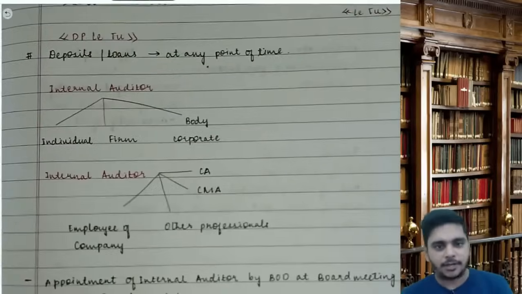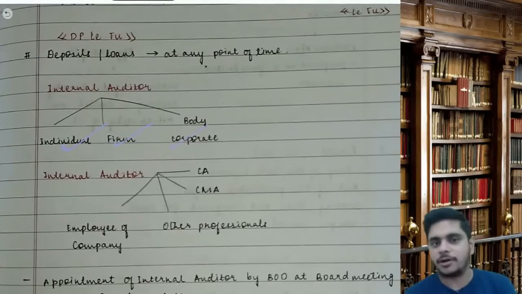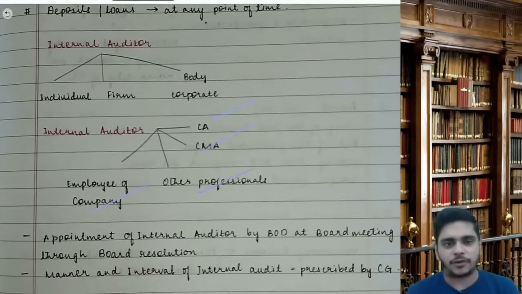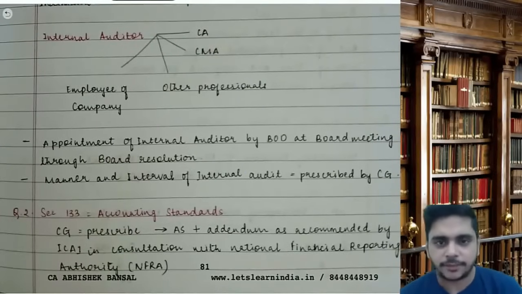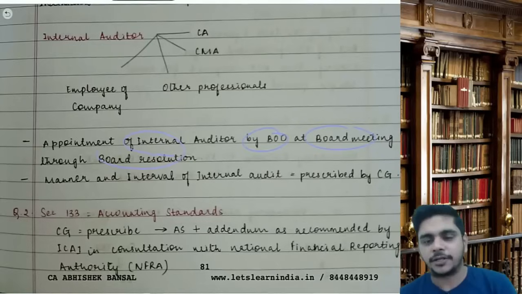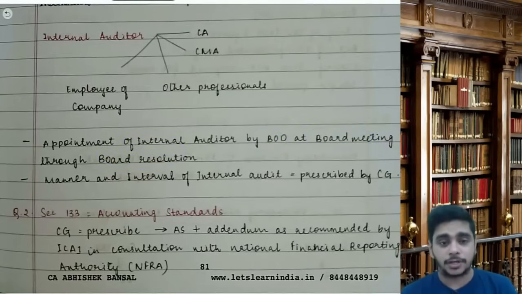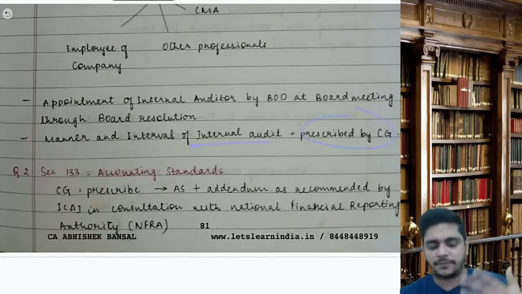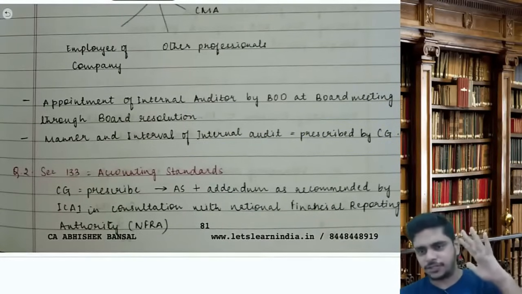Now, the internal auditor can be an individual or a firm or a body corporate. Internal auditor can be a CA, CMA, other professional or employee of the company. Internal auditor can be anybody. Appointment of the internal auditor is done by the board at a board meeting through board resolution. The manner and interval of internal audit is prescribed by CG. What time, where to do, how to do, it will be prescribed by CG.